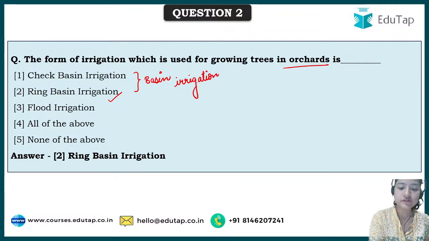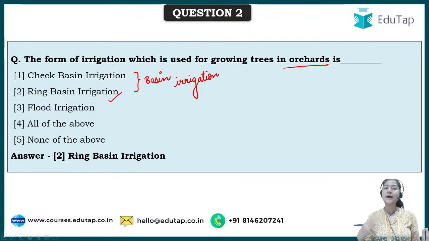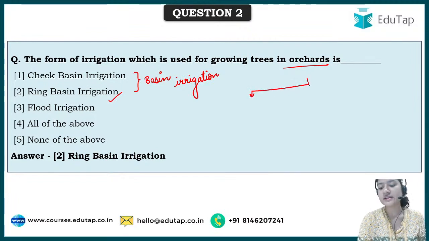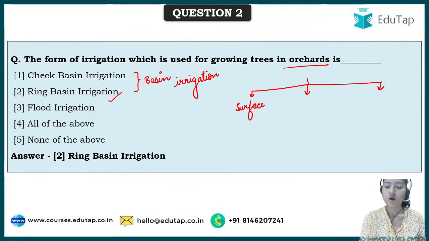If we look at the different methods in which we can manage the irrigation facility, irrigation can be given in 3 ways. One is surface irrigation, one is subsurface irrigation, and the last one can be categorized as pressurized irrigation.